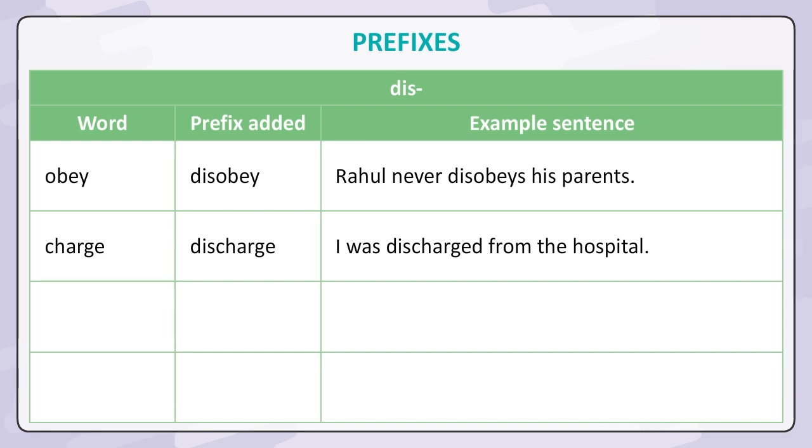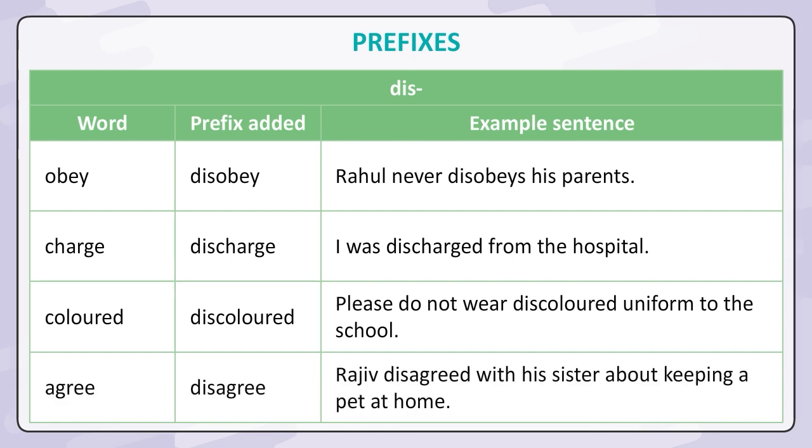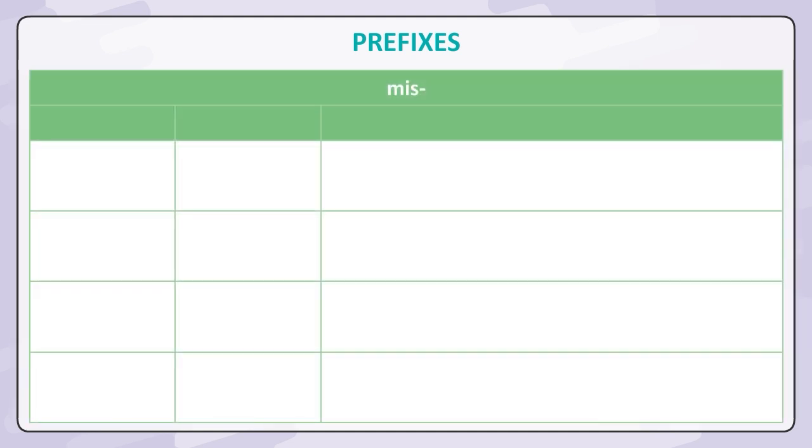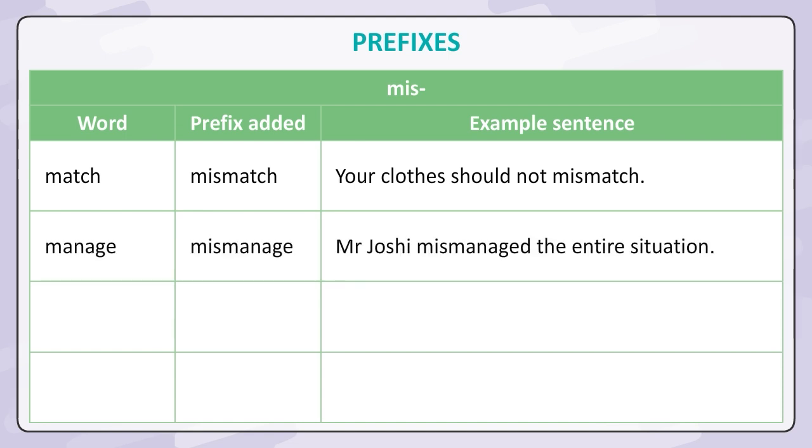Charge. Discharge. I was discharged from the hospital. Colored. Discolored. Please do not wear discolored uniform to the school. Agree. Disagree. Rajiv disagreed with his sister about keeping a pet at home. MIS. Word. Prefix added. Example sentence. Match. Mismatch. Your clothes should not mismatch.